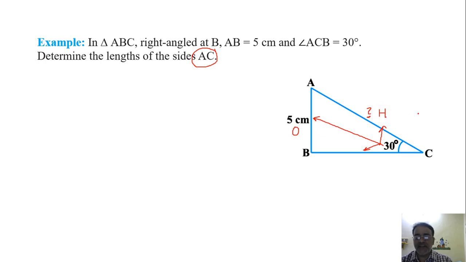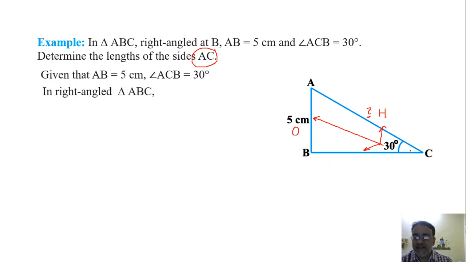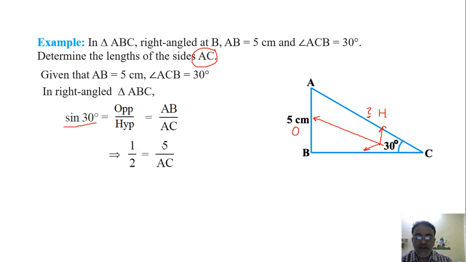So which trigonometric ratio belongs to the opposite side and hypotenuse? Sin theta, right? Sin theta or cosec theta, but generally we'll use sin theta only. So sin C will be equals to opposite by hypotenuse, that is AB by AC. And what is the value of sin 30 degree? 1 by 2. Very good. So 1 by 2 is equals to 5 by AC. If we cross multiply, what will you get? AC is equals to 10 centimeter, right?